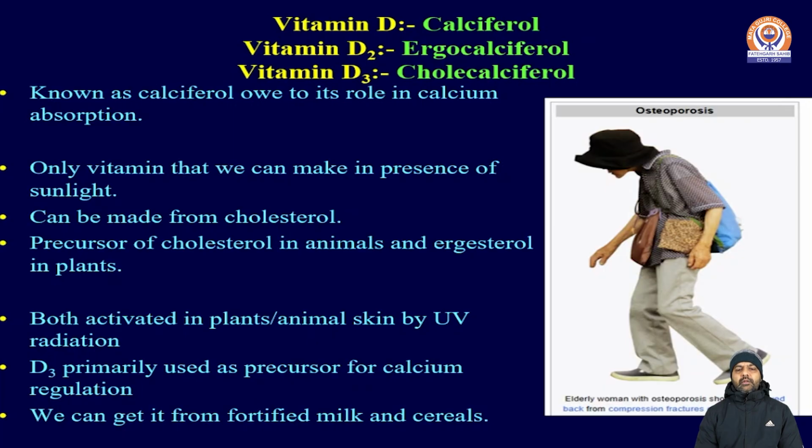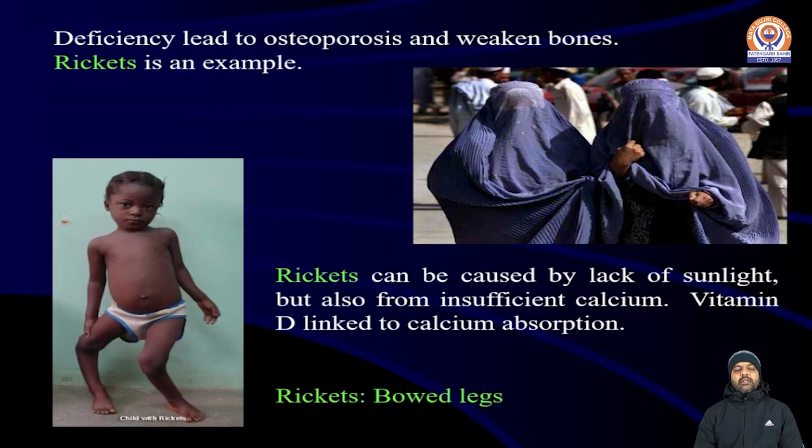Otherwise, we have some fortified food products like milk and many others, wherein fortification with vitamin D has already been done with the help of UV rays. This vitamin is activated by UV radiation in plants and animals. D3 is primarily used as a precursor for calcium regulation. Its deficiency generally leads to osteoporosis and weakening of bones.